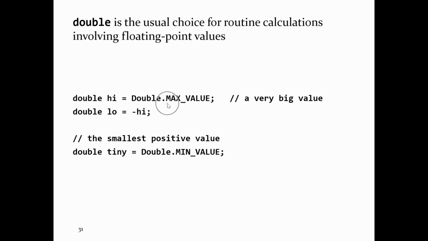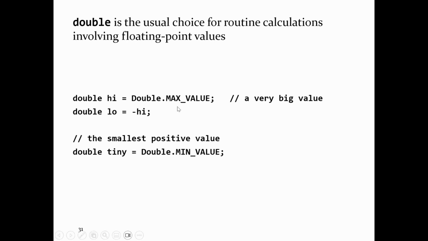Okay, so there is a max, it's the same issue. You have a fixed amount of memory to hold a double value. That means there must be some minimum and maximum value. So the maximum value for double is stored as Double.MAX_VALUE. It's very big. It's roughly 10 to the power 308, which is unfathomably big for most people.